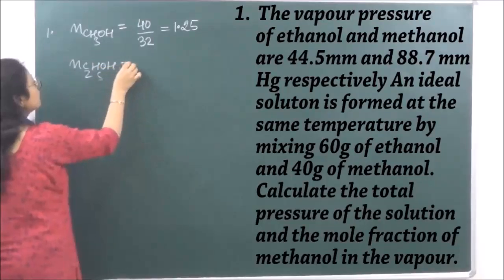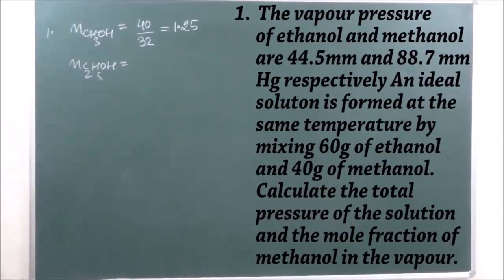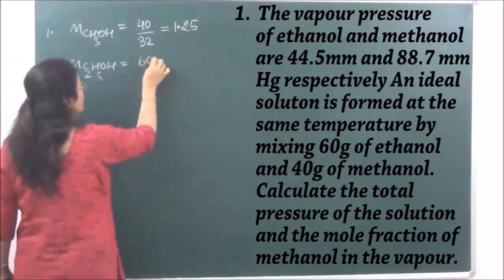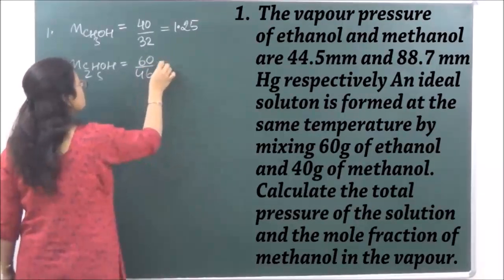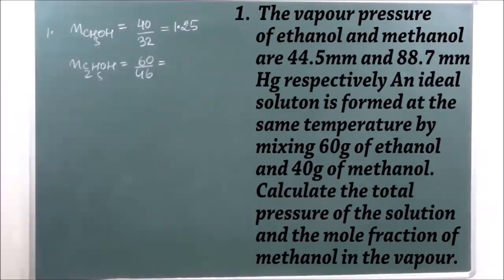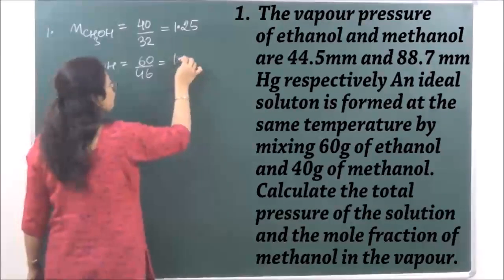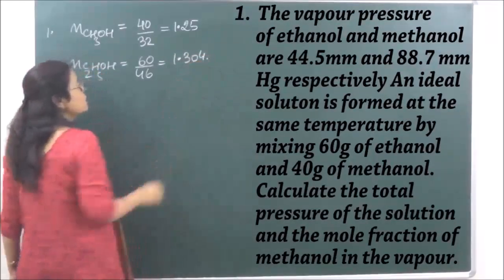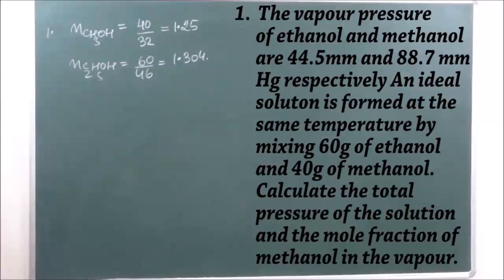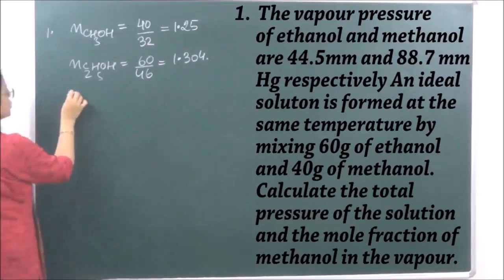Then let's calculate the number of moles of ethyl alcohol. Okay, the weight given is 60, molar mass is 46, right? And this when calculated comes to 1.304. Then let's calculate the mole fraction of each.